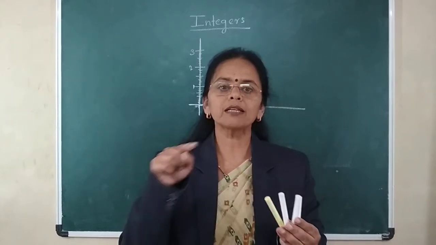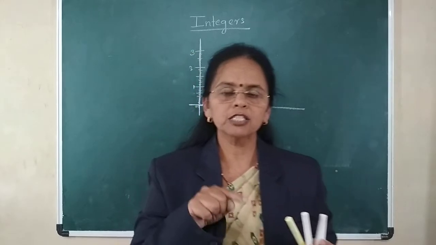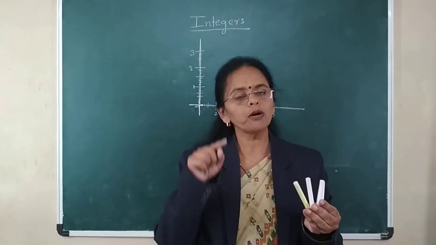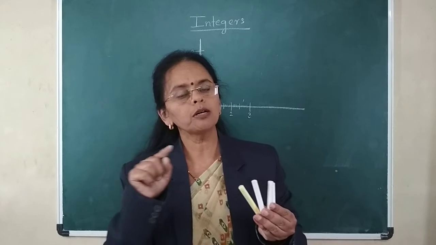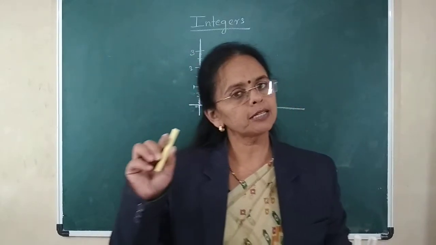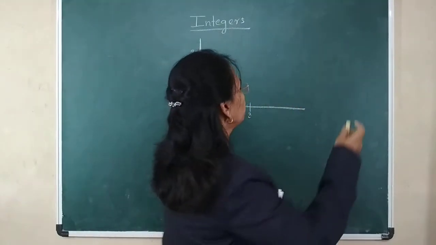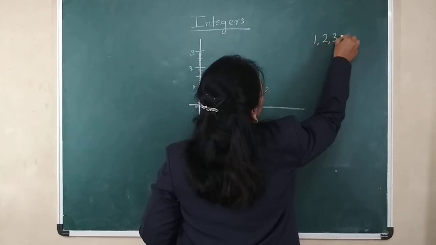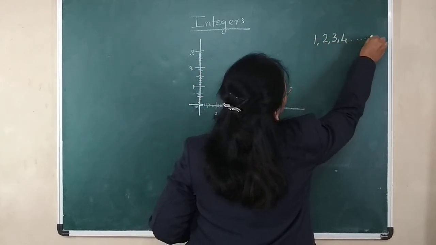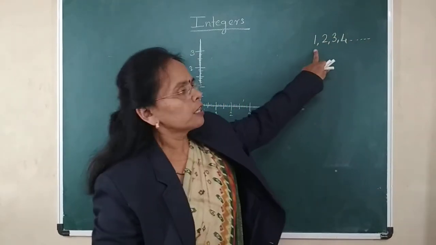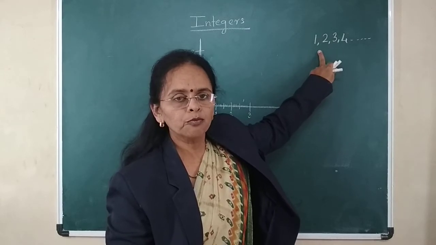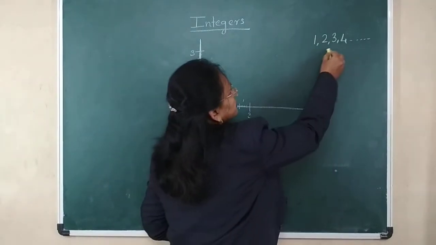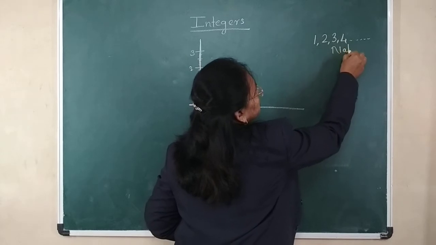If I place some other thing in the place of chalk, then also you will start counting from 1, 2, 3, 4. The counting which starts from 1, 2, 3, 4 are called natural numbers.